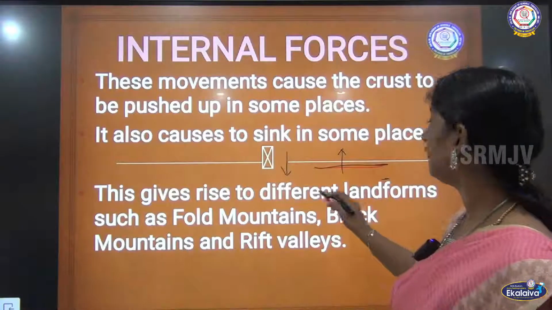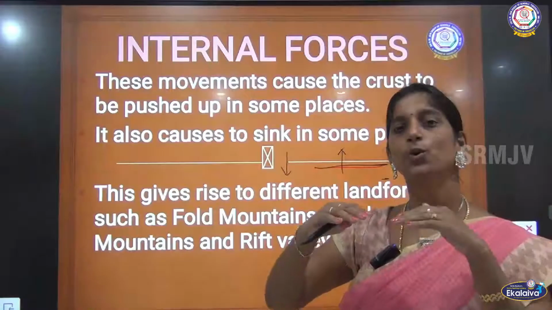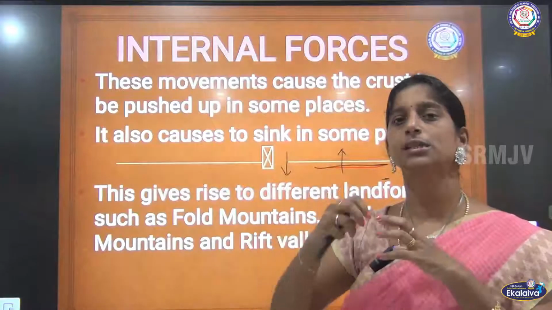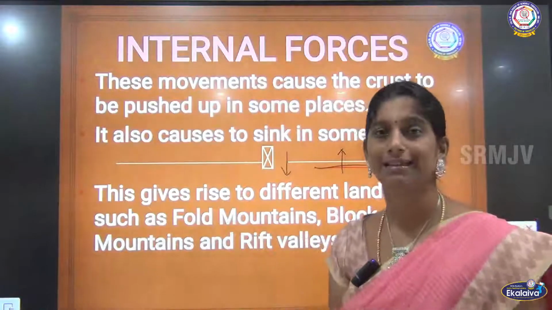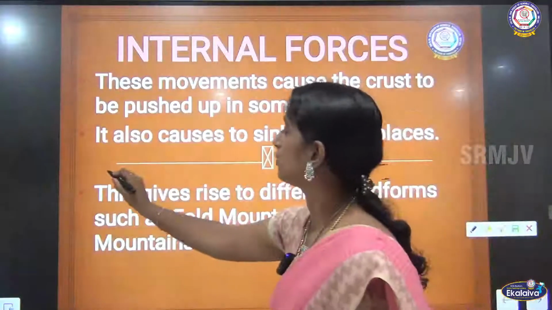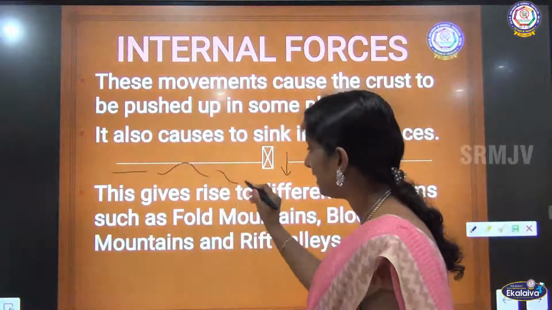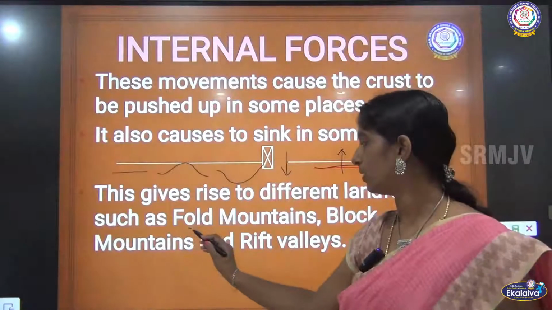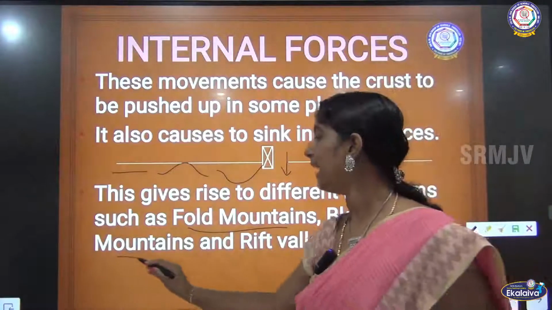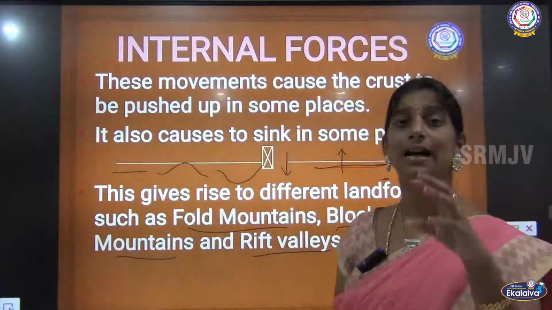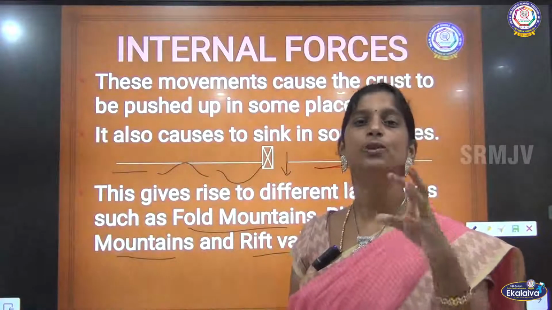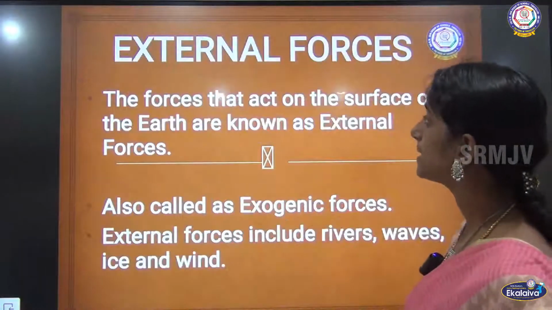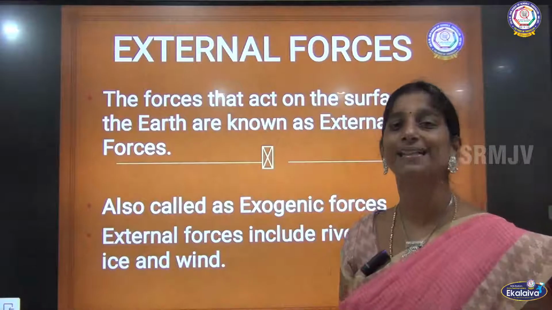Okay, so the different landforms, see, the plate is moving slightly, so when some forces push it fast, it may slightly go up, right? And if some forces pull it down, it will slightly come down. So this flat surface of the sheet can go like this, it can even come like this, right? So that is how we get fold mountains, block mountains and rift valleys. So these are the major landforms which are created because of the internal force of the earth. So first we have seen this, now we are going to see about the external force.